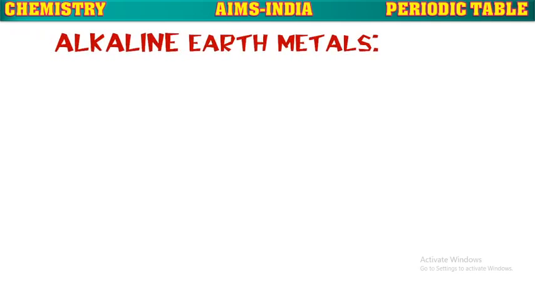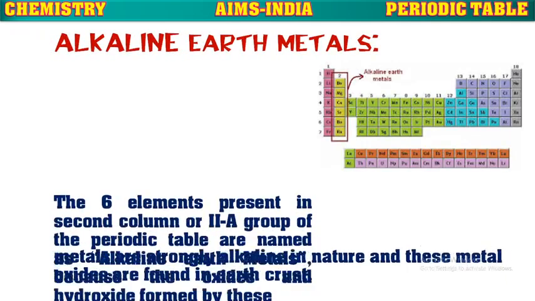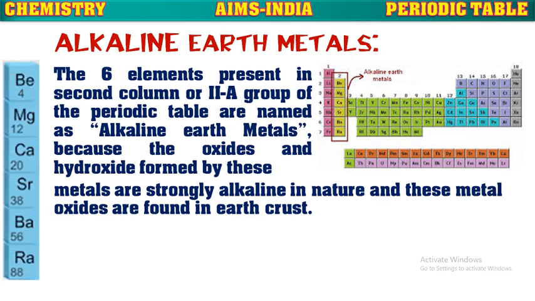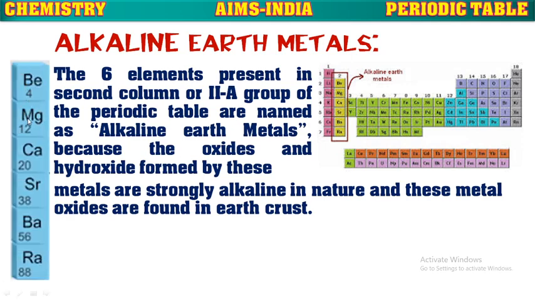Next, alkaline earth metals. The 6 elements present in the second A group, or second column of the modern periodic table, are known as alkaline earth metals because the oxides and hydroxides formed by these metals are strongly alkaline in nature, and these metal oxides are found in the earth crust. That is why these elements, beryllium, magnesium, calcium, strontium, barium and radium, are known as alkaline earth metals.